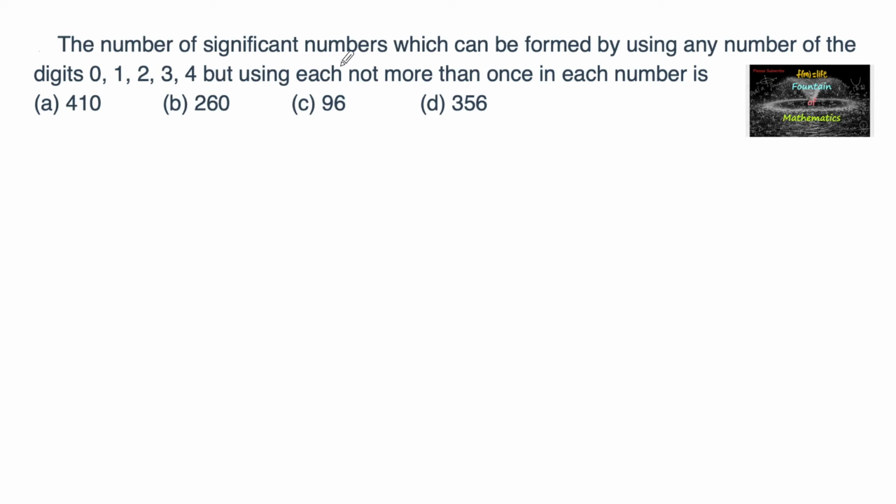The number of significant numbers which can be formed by using any number of the digits 0, 1, 2, 3, 4, but using each not more than once in each number, is. So here we require the number of significant numbers. Significant numbers are the numbers which start with a non-zero digit. So here 5 digits are given.